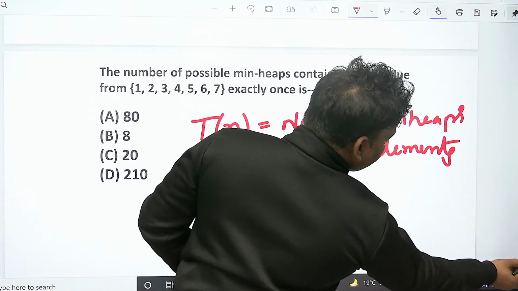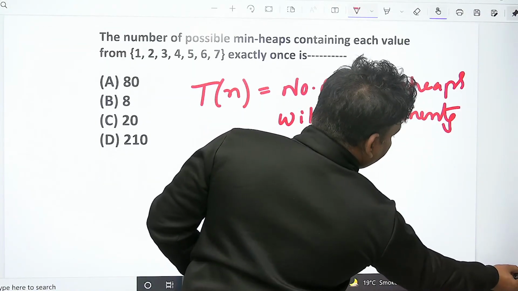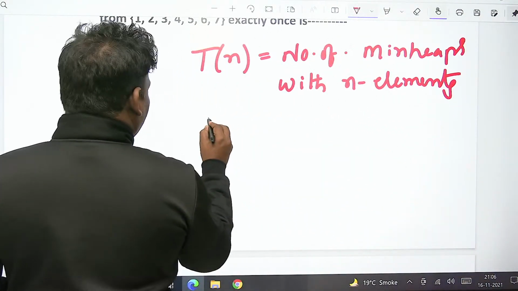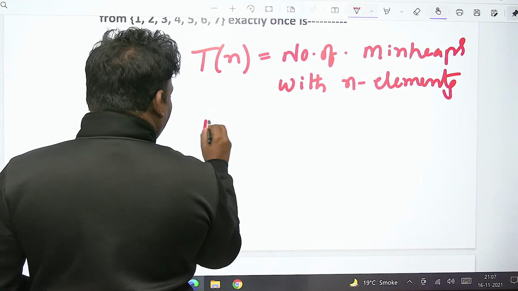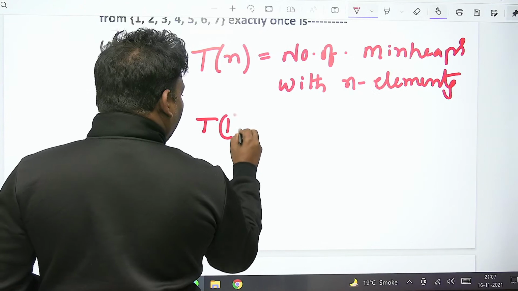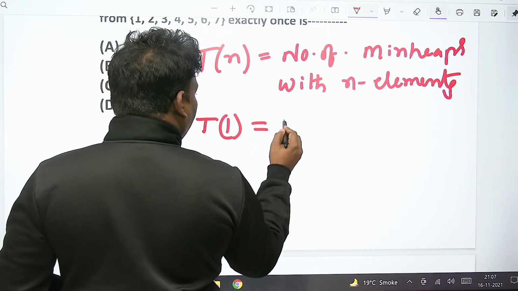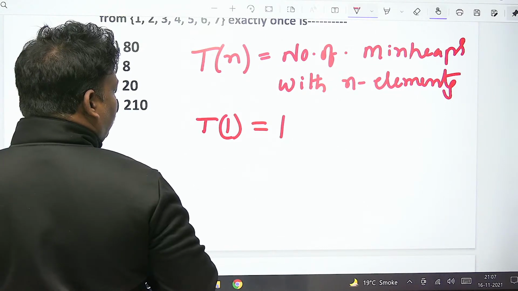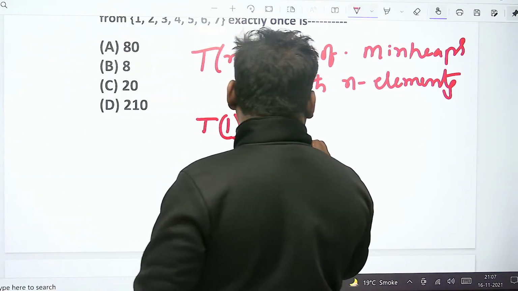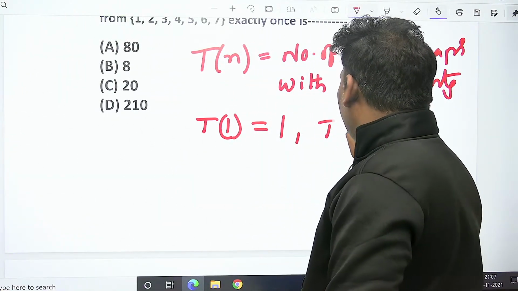T of 1 means with one element, how many min heaps are possible? One only. What is T of 2?